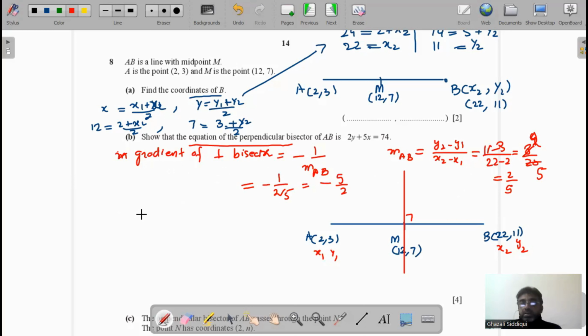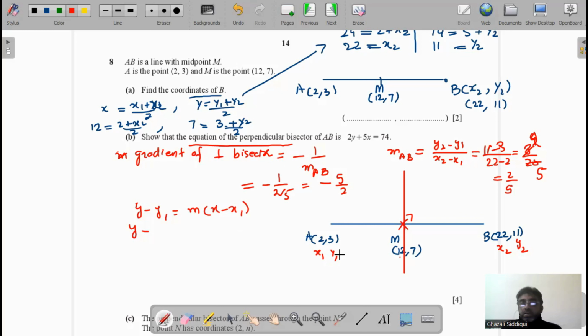Now to find the equation of the perpendicular bisector, we substitute the values here. y minus y1 equal to m times (x minus x1). This is the equation of a line. Here x1, y1 is the point where the line passes. At this point the line is passing.